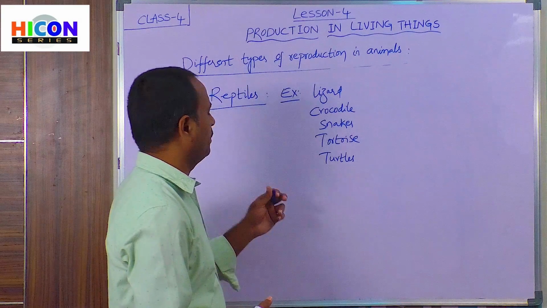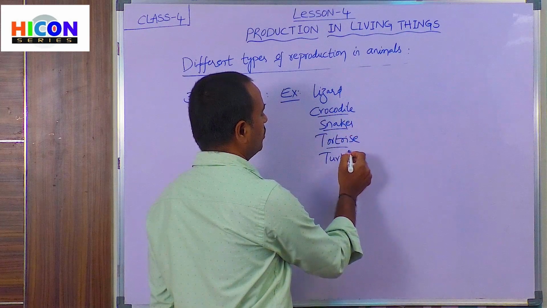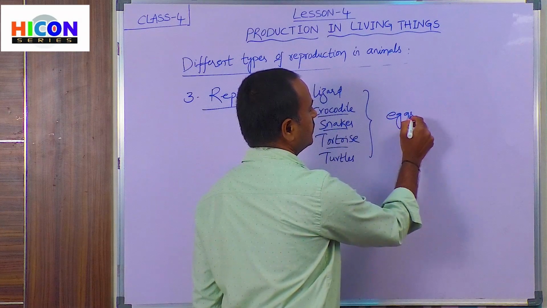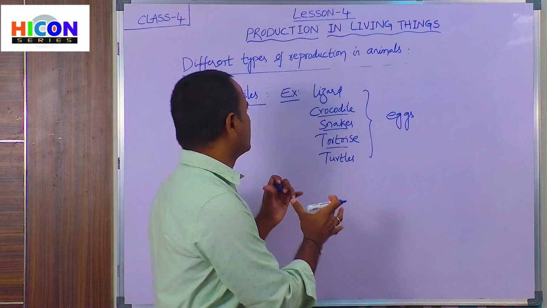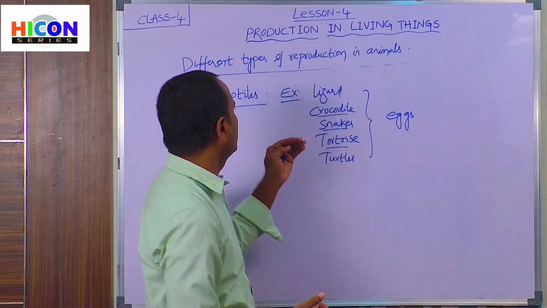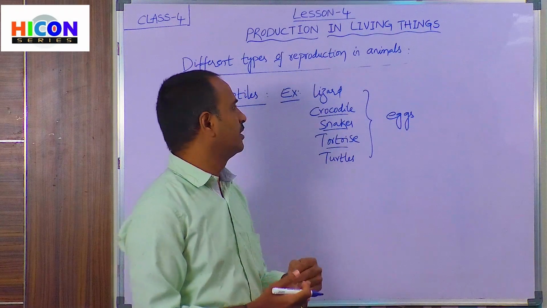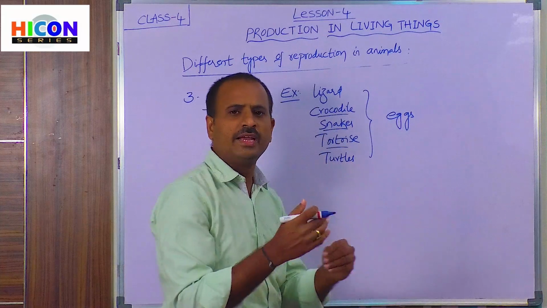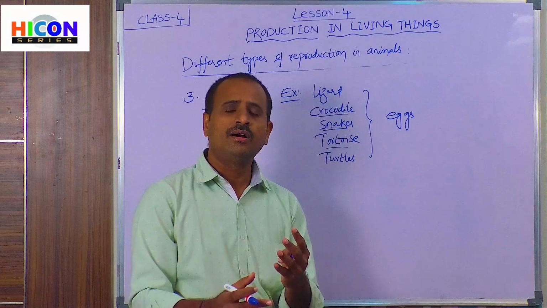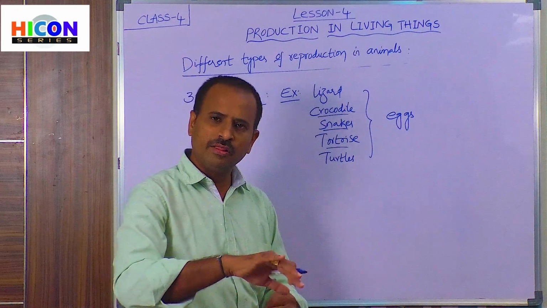So if you take reptiles, that is lizard, crocodile and snake, tortoise, turtles, first these animals will lay eggs. And children, generally these reptiles will lay eggs outside the water. That means some of the animals will be present in water and some on the land. Generally all these animals lay eggs on the land, whereas the fish and frog lay eggs in the water or on the surface of the water, whereas these reptiles generally lay eggs on the land.